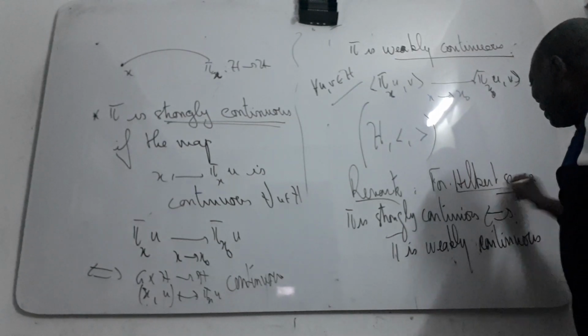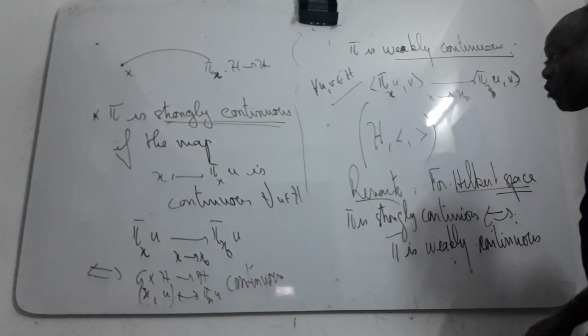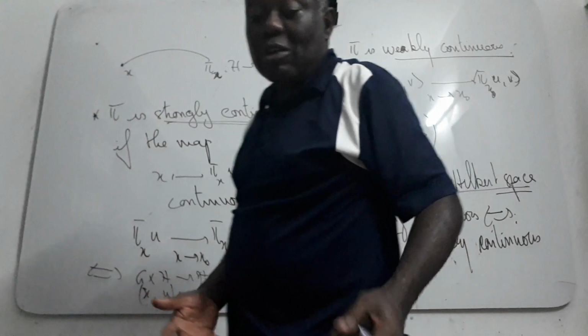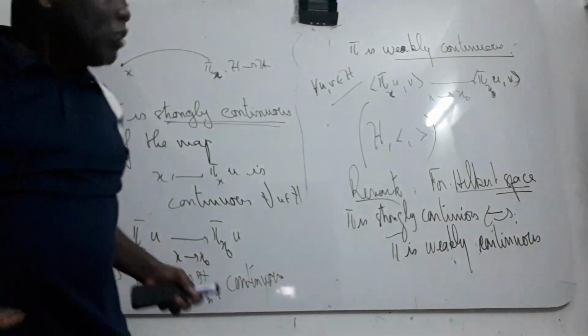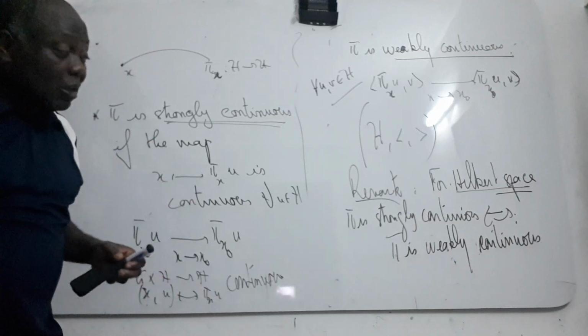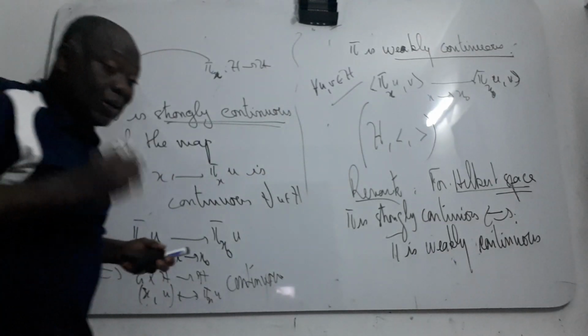When we are in a Hilbert space, the two conditions are equivalent. So for a Hilbert space, you say that π is continuous or not; you don't need to specify whether π is weakly or strongly continuous.